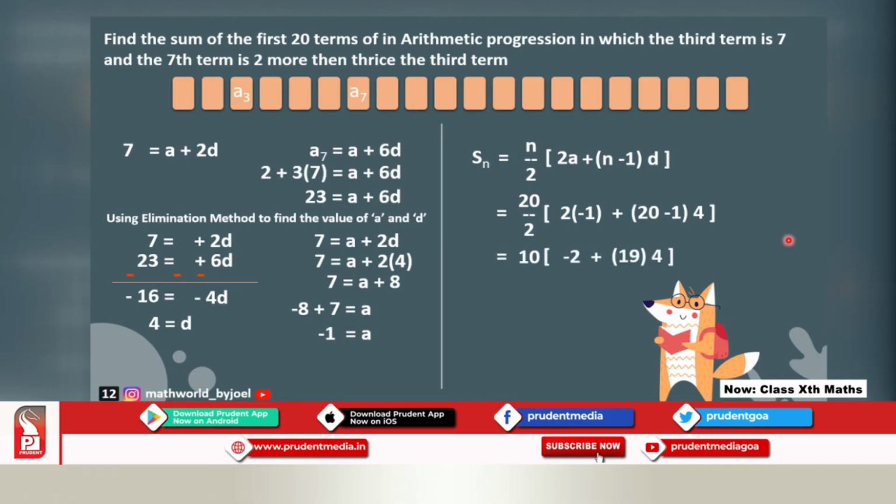And 20 divided by 2 will become 10. So 10, bracket I have kept as it is. The smaller bracket I have opened, it becomes minus 2. 19 multiplied by 4 will become 76, minus 2 as it is. 76 minus 2 will become 74. And 74 multiplied by 10 will give me 740.